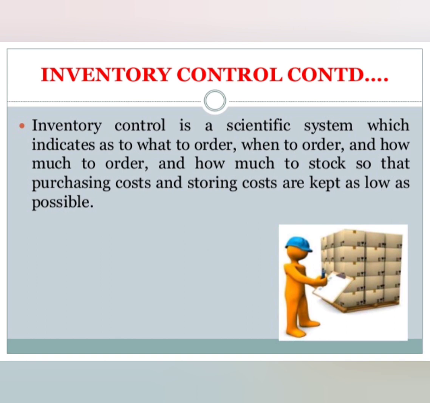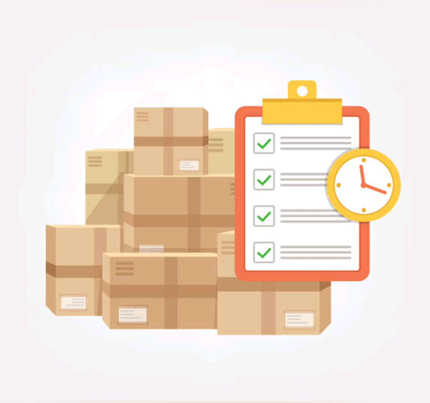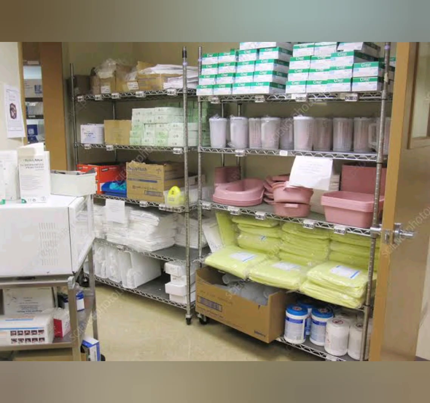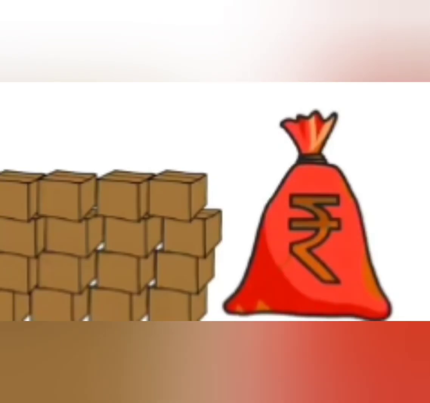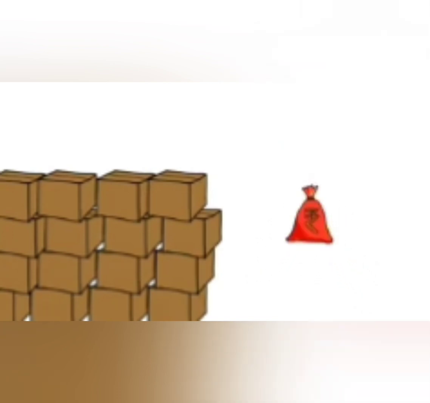One more definition you can see here. Inventory control is a scientific system which indicates what to order, when to order and how much to order and how much to stock so that purchasing cost and storing cost are kept as low as possible. So, inventory control is a scientific system which indicates what to order, when to order, how much to order, and how much should be in stock. And at the same time it needs to be ensured that the purchasing cost and the storing cost are kept as low as possible.